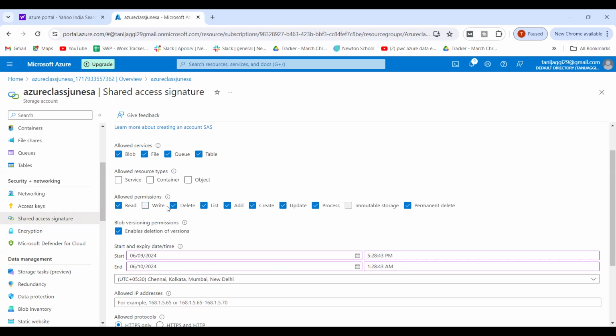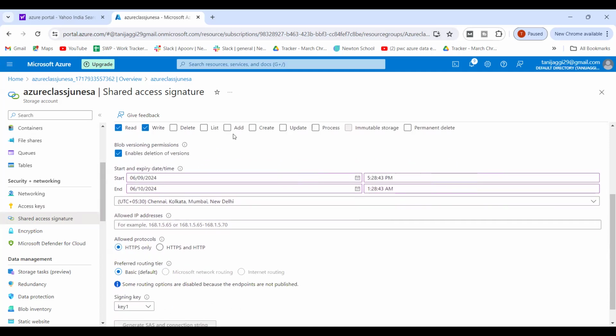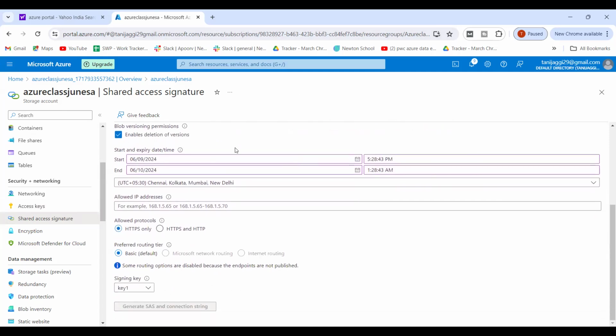If I want only read, I can disable all this and give the access. I don't want delete, so I'll remove it. If I want only read and write, I'll do that. Whatever I want, I can do. For the signing key, I can say either key one or key two here. Can you see? I am giving that person the access of only one key, but at the time of backup, I can give that person the access of the other key as well.